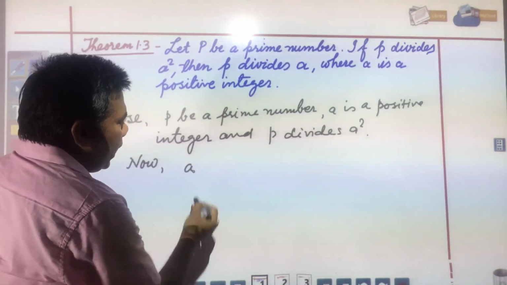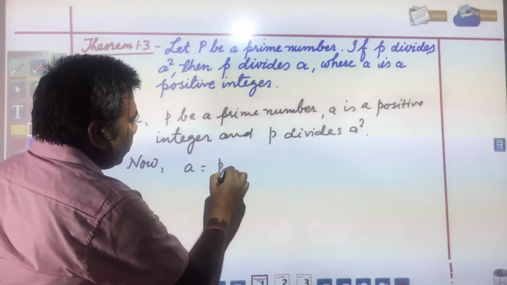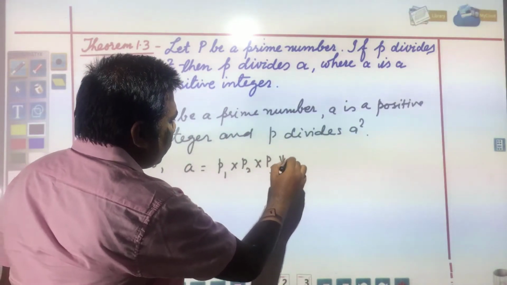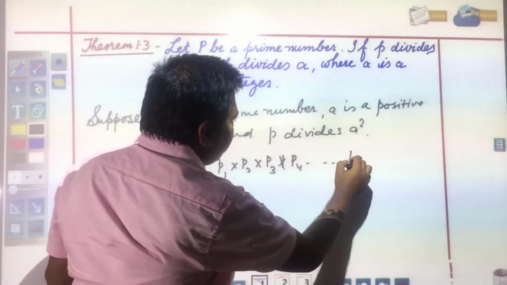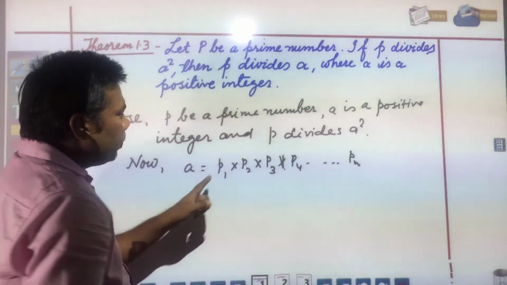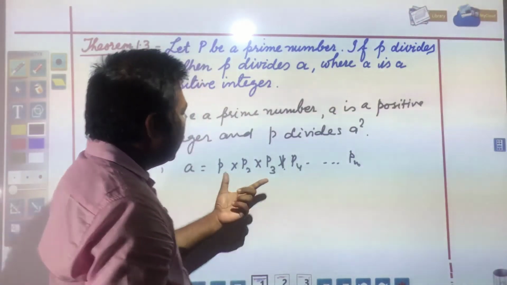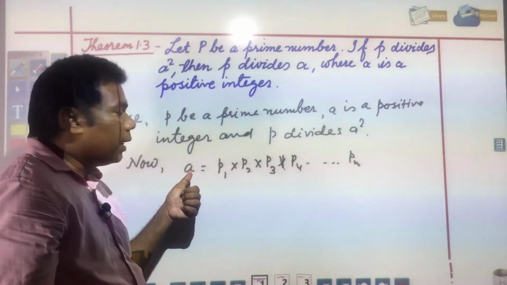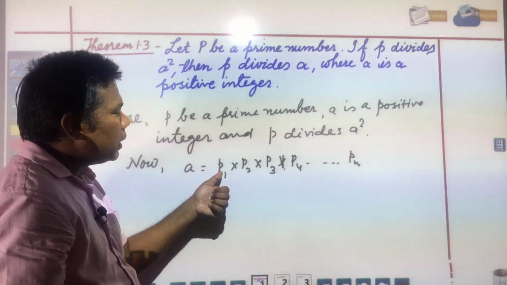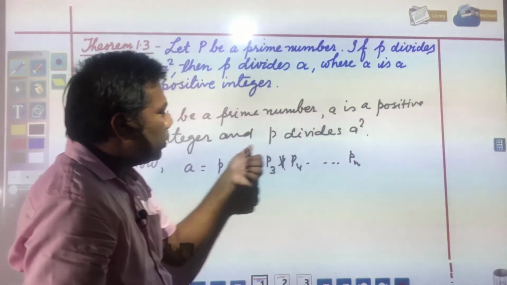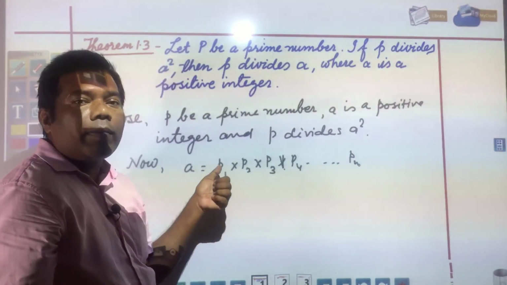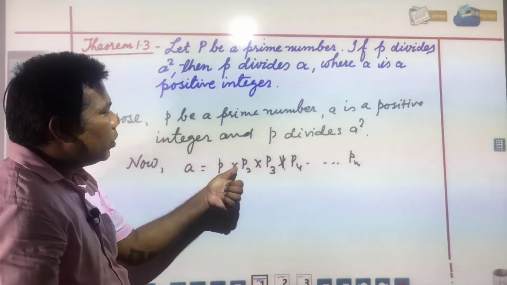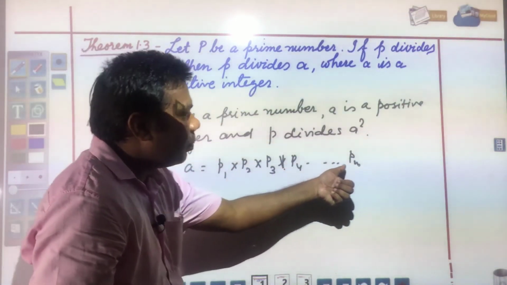A can be factorized as A is equal to P1 into P2 into P3 into P4 up to Pn, where these P1, P2, P3, P4, Pn are what? These are primes of A. Any composite number can be expressed as the product of primes by the fundamental theorem of arithmetic, as we have already learned. A can be expressed as P1 into P2 into P3 into P4 up to Pn.